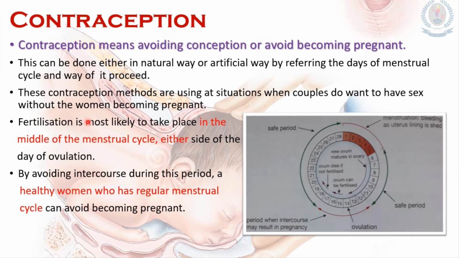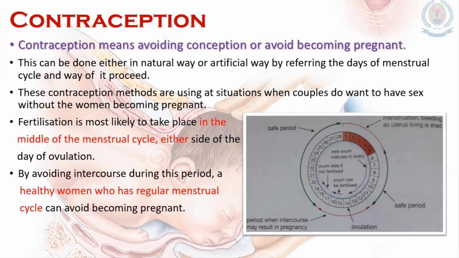Fertilization is most likely to take place in the middle of the menstrual cycle, either side of the day of ovulation. That means fertilization can take place from day 12 to day 17, either side of the ovulation period. Ovulation means the release of the egg. After the release of the egg, fertilization can take place. That's why we say fertilization happens on either side of the ovulation period. So by avoiding sexual intercourse during this period, a healthy woman who has a regular menstrual cycle can avoid